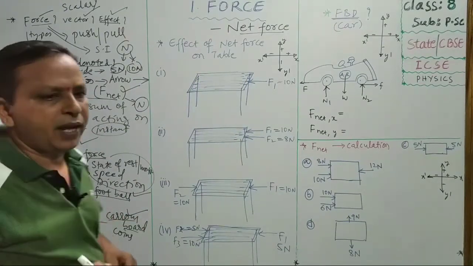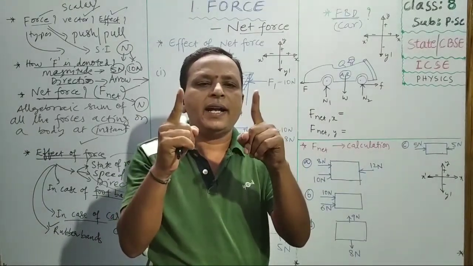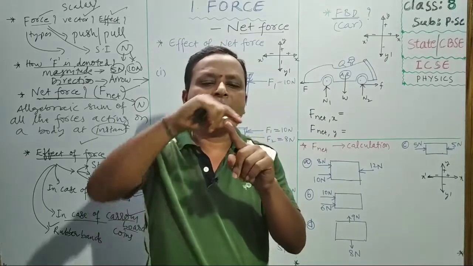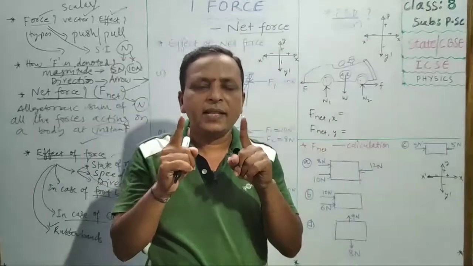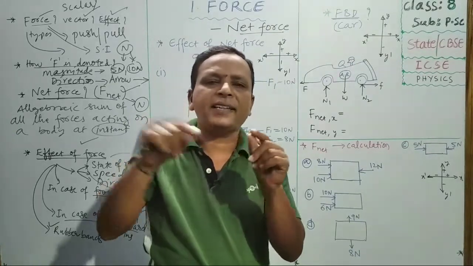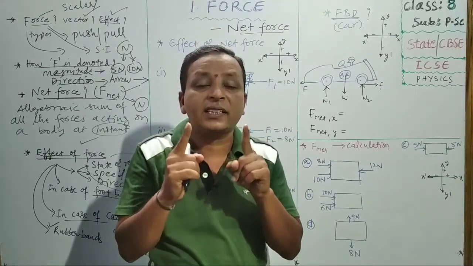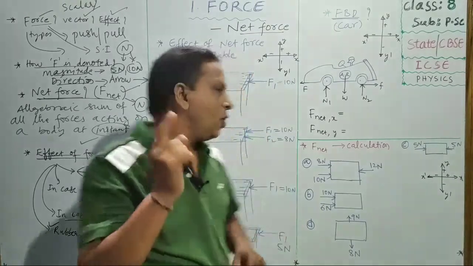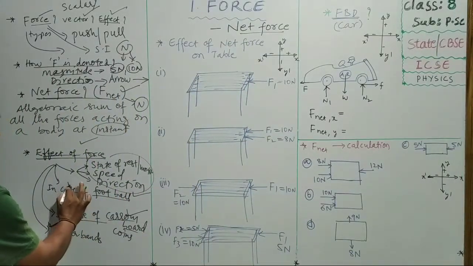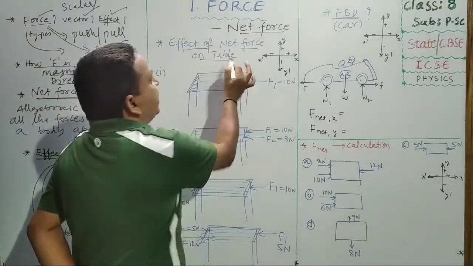In case of rubber bands also, take one rubber band and keep it like this and apply force, and observe how much pull is applied on your fingers. Then add one more rubber band, then what happens? It will pull more. Like this, if you go on adding rubber bands, the force of pull on your fingers will increase. That is the effect of net force, children. We discussed rubber bands, carom board, and football. Now we will discuss the effect of net force on a table.